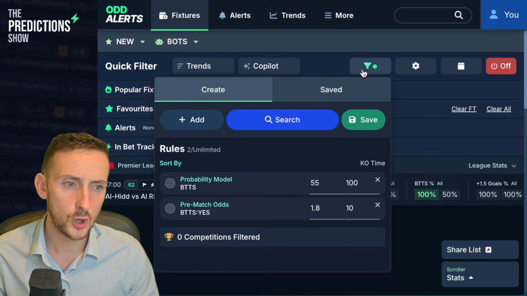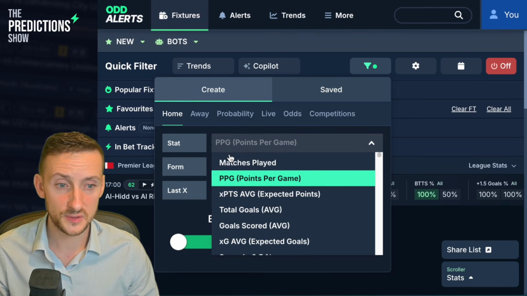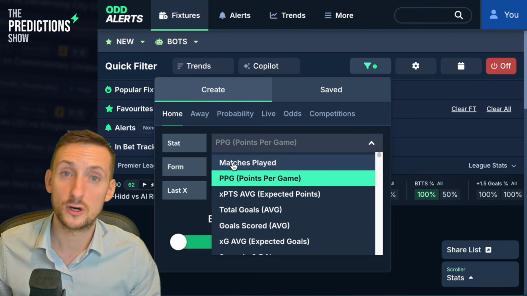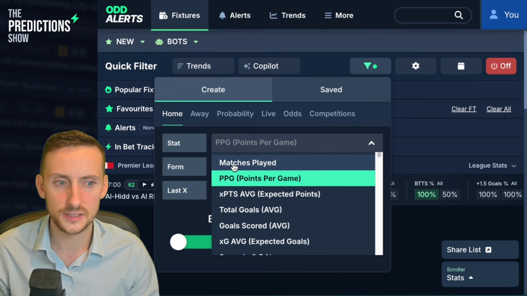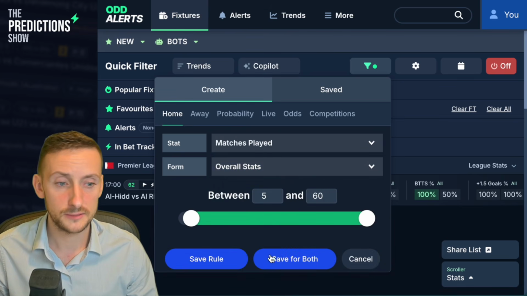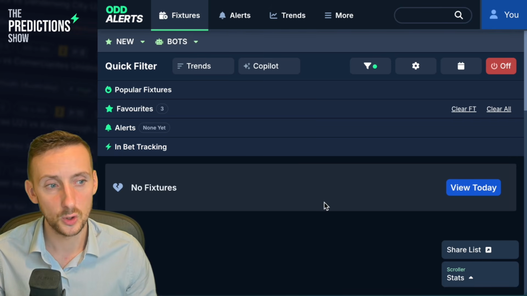So we click back on the filter icon and we're going to add a new rule for both teams because, as I say, that team in Bahrain has played just 2 games, don't care about it, and I don't want other games to clog up my feed that are similar to that. So matches played between 5 and 60, that's fine. Save for both, hit search, we don't get the game anymore.